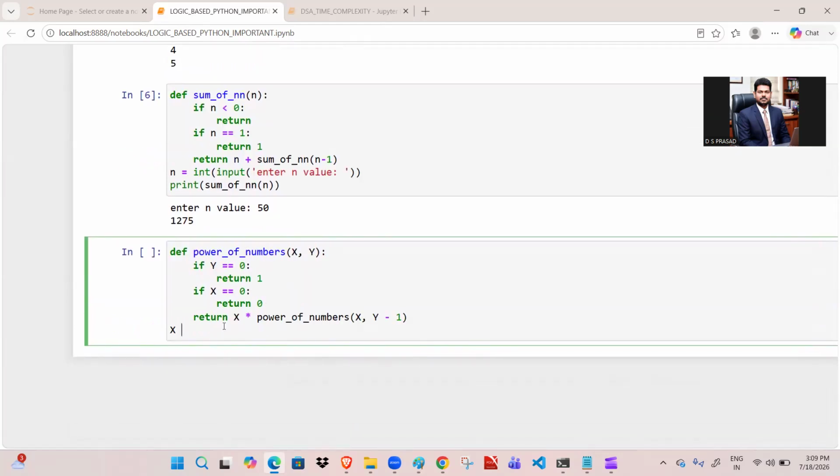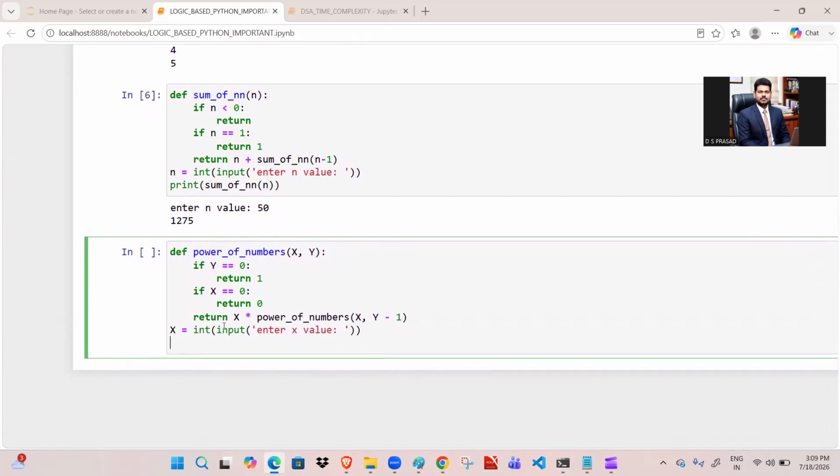And here, let's take x equals int of input, enter x value. Similarly, take y equals integer of input, enter y value.